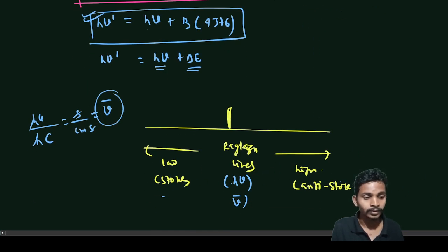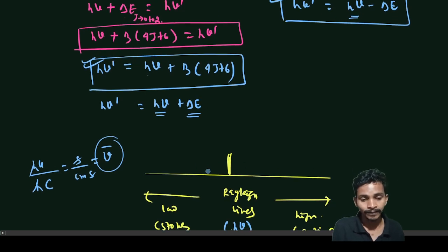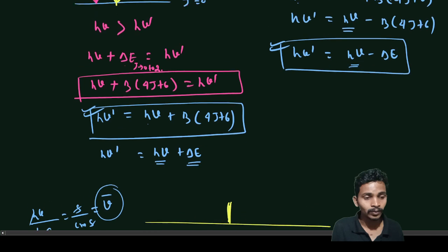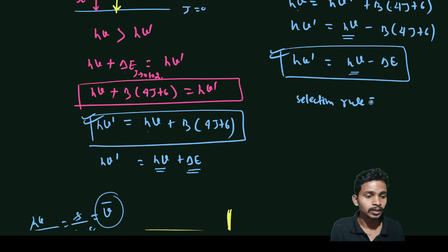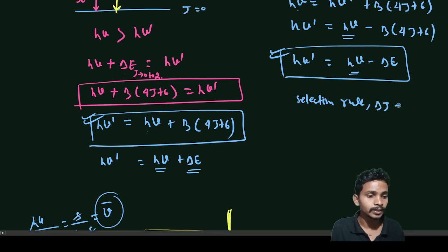Okay, so how will these energy levels be? For that, the selection rule is delta J equal to plus minus 2 or 0.